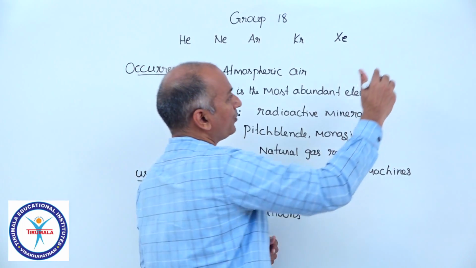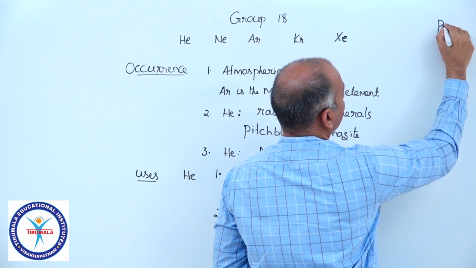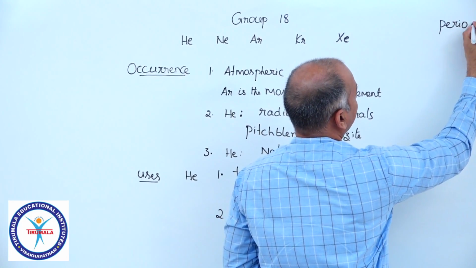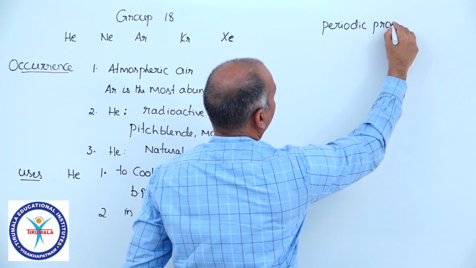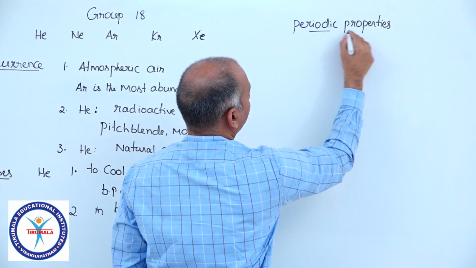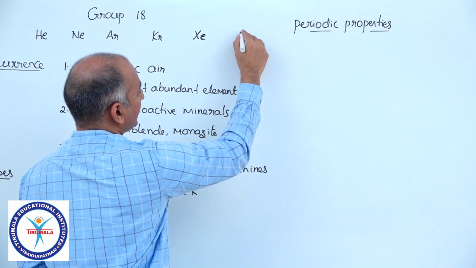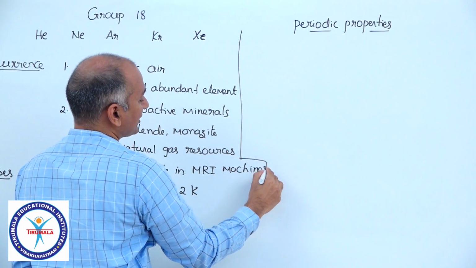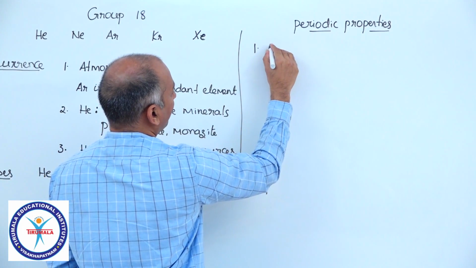And if you come to some properties, you can say periodic properties: atomic size, electronegativity, electronic configuration, ionization potential, etc. If you see some periodic properties, now first let me tell you about electronic configuration.